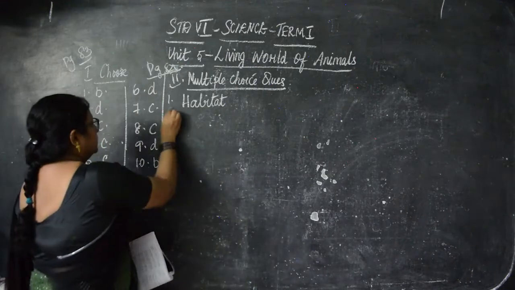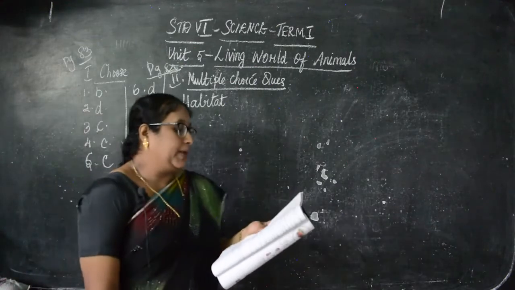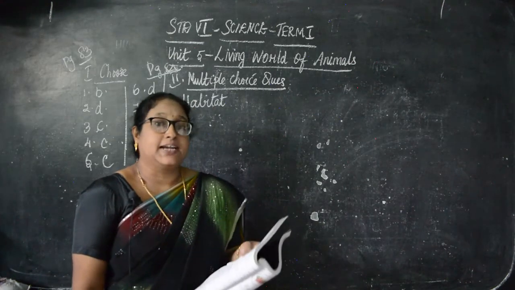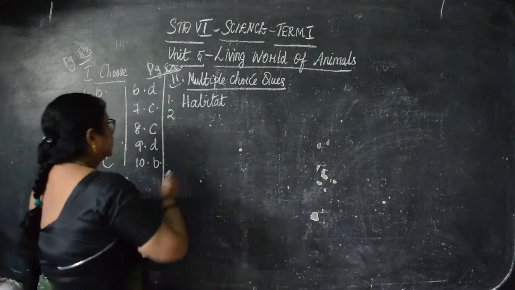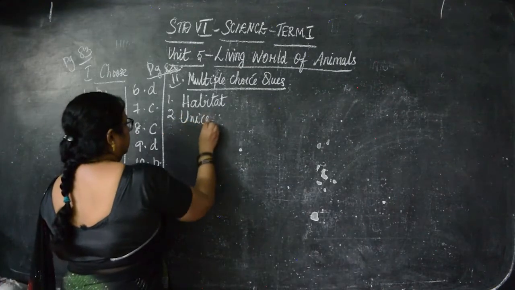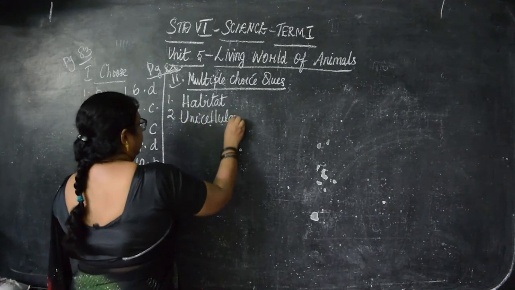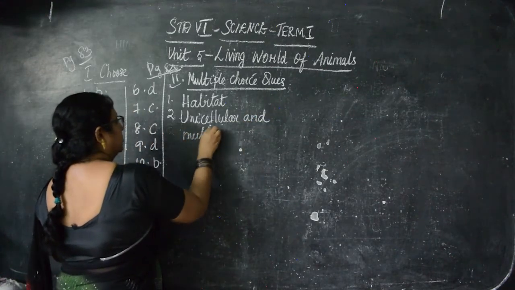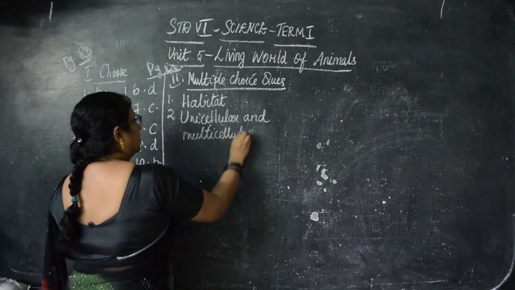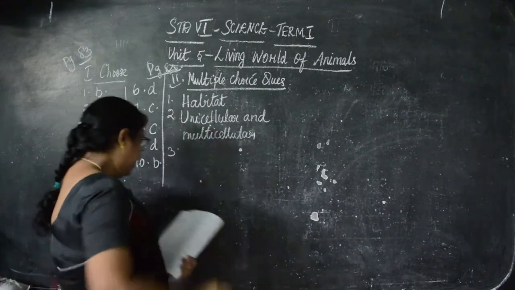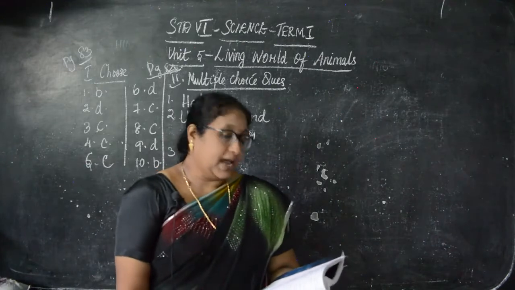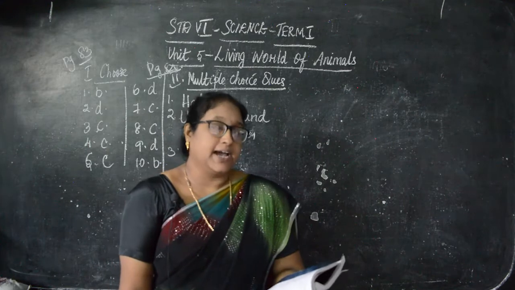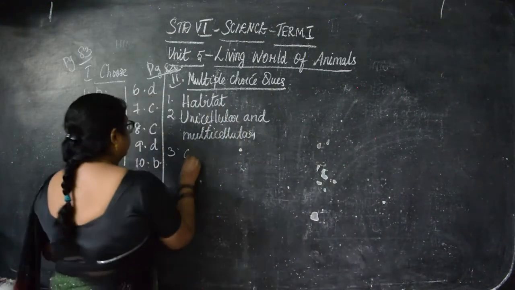Then second one, based on the number of cells present, animals are classified into dash and dash. That is unicellular and multicellular. For the 2 dashes you have to write. Then third one, tail of a bird acts as a rudder which helps to dash. That is control the direction of the movements.